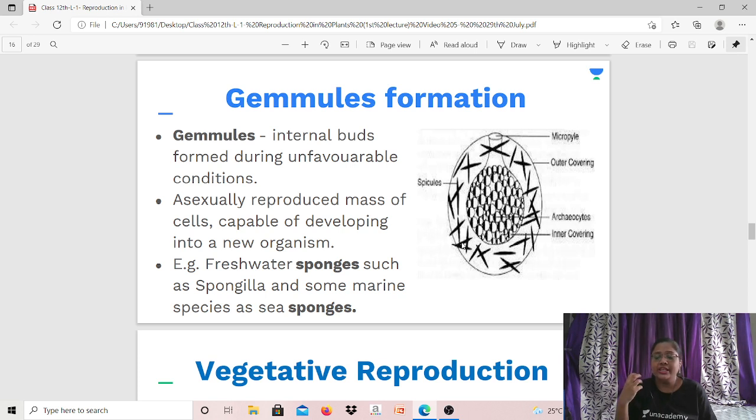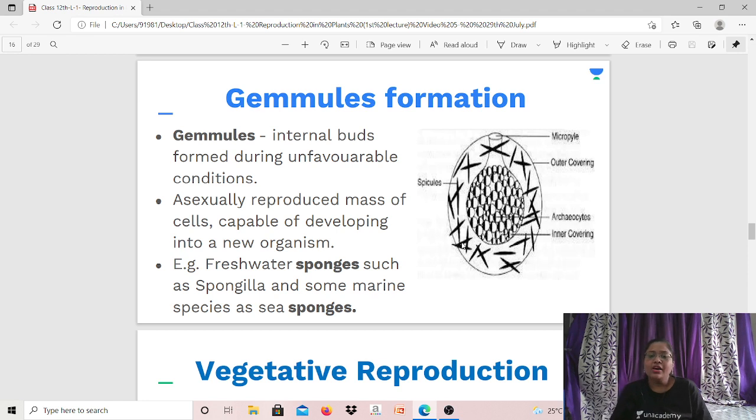So if another organism comes to cause some damage to these gemmules, the needle-shaped spicules will prick it, and it will be in pain, and it won't eat the gemmules or cause any kind of damage, and the organism will just run away. So basically it is a defense mechanism. And you can see archaeocytes, a type of cells, which are present in the internal part of the gemmules. You can also see the inner covering. So I have shown a little structure there.